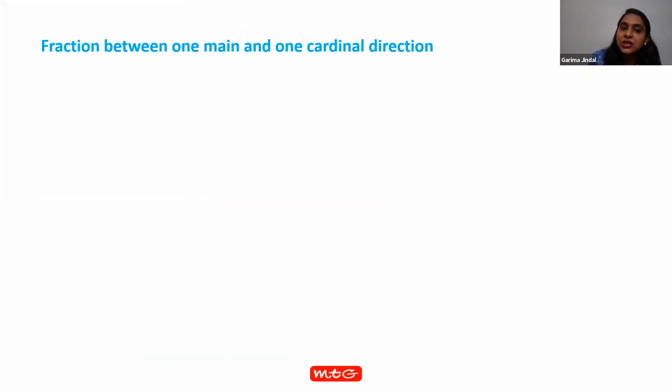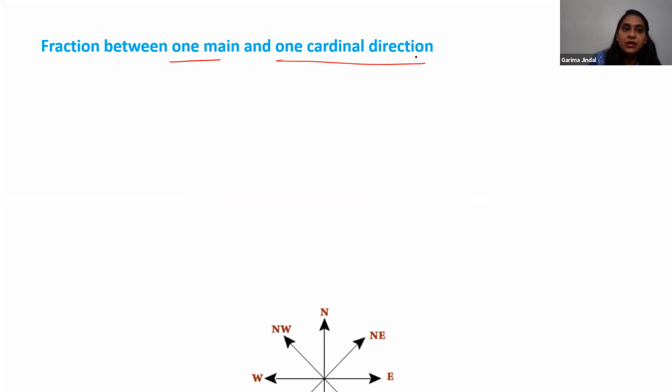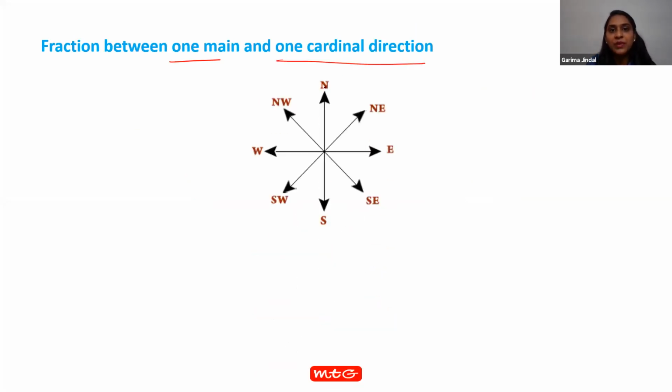Now, like fraction between two main directions and two cardinal directions, we have fraction between one main and one cardinal direction. So what is the fraction between north and northeast? Who will tell me, if I divide this whole in 8 equal parts, then what is the fraction of each equal part?